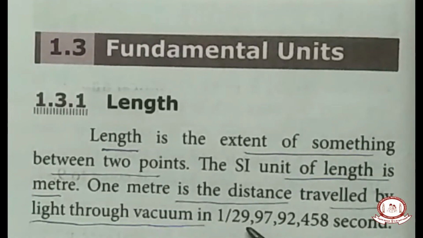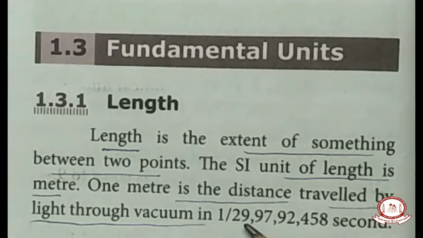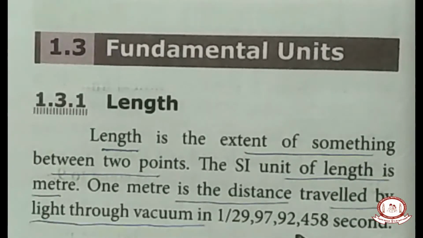In 1 by 29 crores 97 lakhs 92,458 seconds. Children, listen. A second is subdivided into this much time.